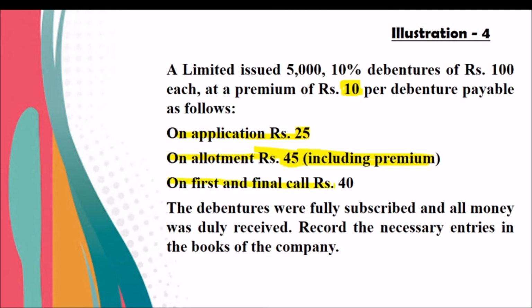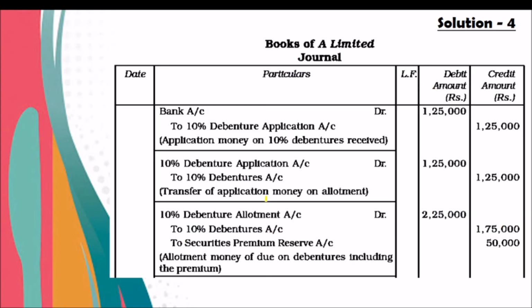On first and final call we collected 40. So the debentures were fully subscribed and all money was received. What are the entries? First entry will be bank account attached to debenture application 1,25,000. Debenture application account attached to debentures 1,25,000. Then the premium amount, debenture allotment to debentures to securities premium 2,25,000, 1,75,000, 50.